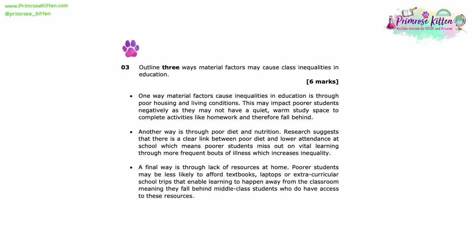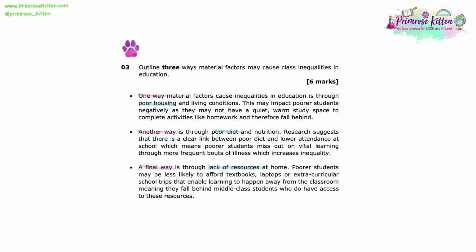So you can see in each of those 3 bullet points, we have very clearly shown the examiner that we are including a specific example just by our first word or 2 words: by 1 way, another way, and a final way. We've also got a space between each of our bullet points. We then identify very clearly a material factor. We've got poor housing, we've got poor diet, and we've got lack of resources.